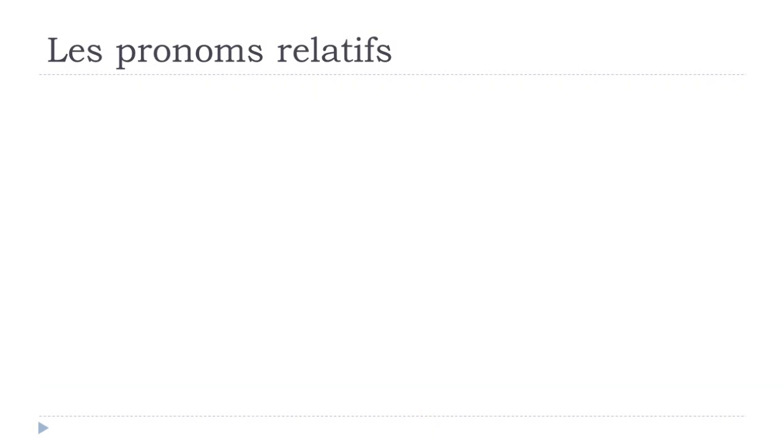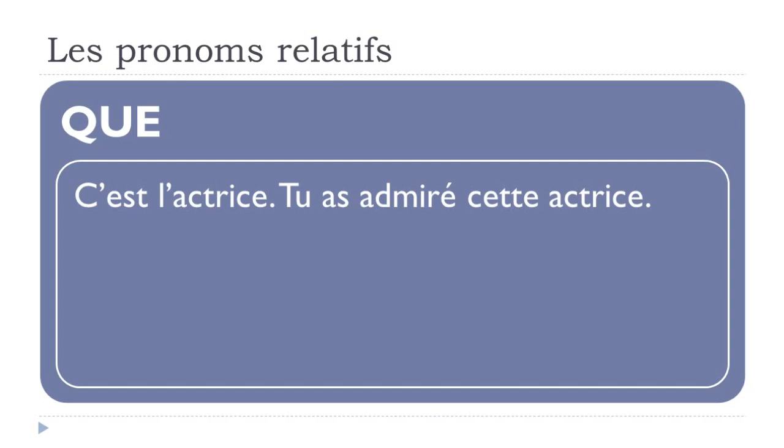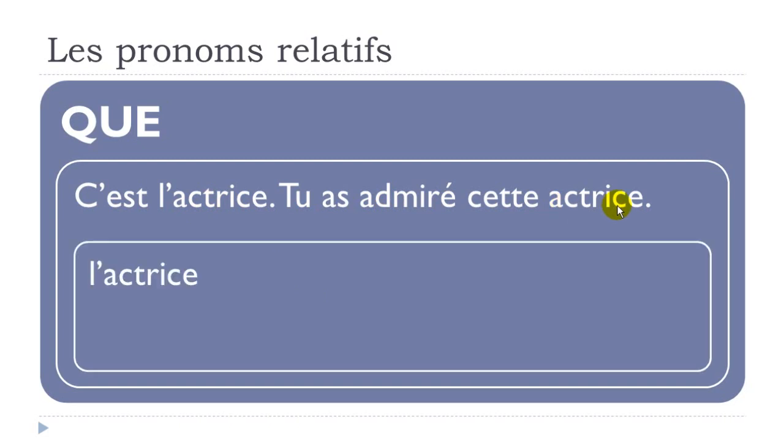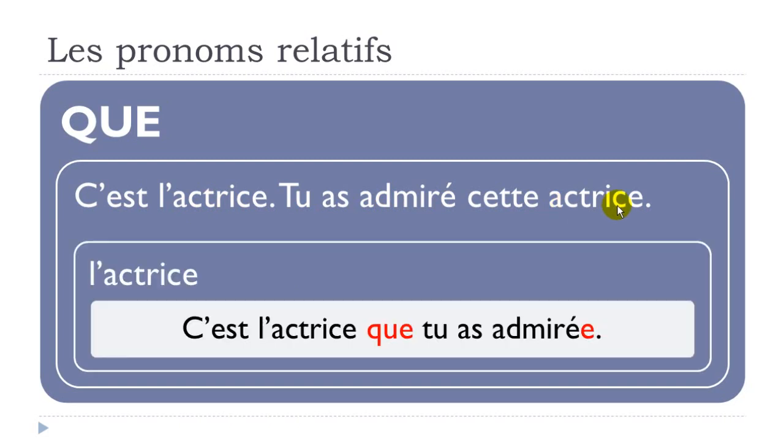Okay? But if we take now the feminine form, c'est l'actrice, tu as admiré cette actrice. We want to replace actrice, then we will have c'est l'actrice que, so the structure doesn't change at all, tu as admiré. The only thing that you will have to put is this, which is the mark of the feminine, at the end of your participe passé form here. Okay?